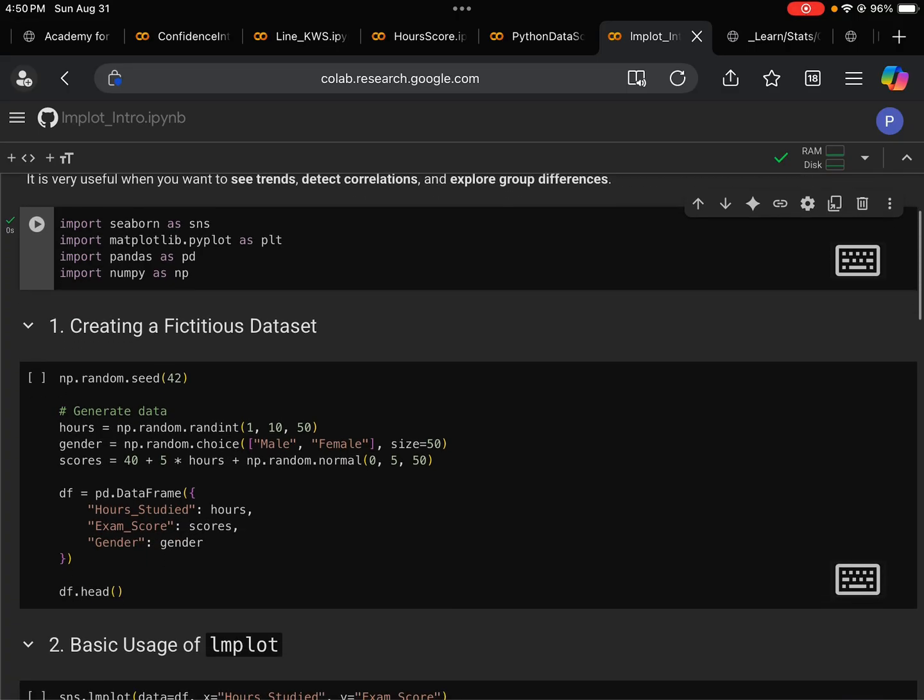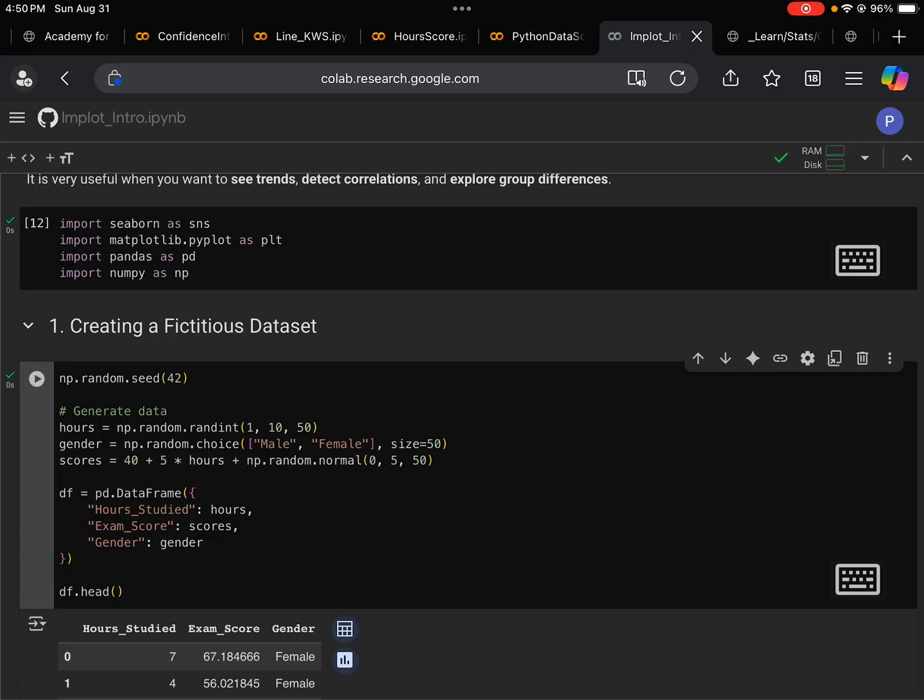So with that taken care of, what we will do is create a fictitious data set. The data set we are going to create covers hours studied by a student and the exam score he or she received on a particular exam. We also introduce a third variable, gender, male or female.